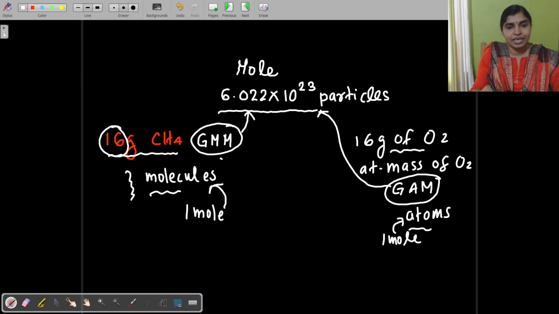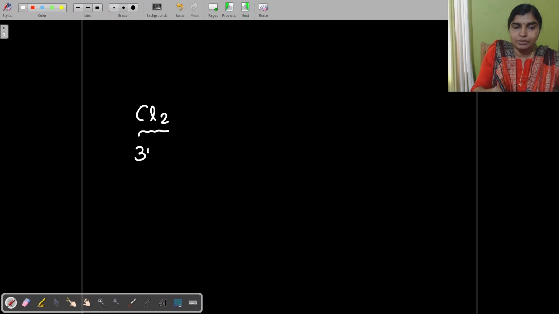One more thing is there. In the case of gases like chlorine or nitrogen, the chlorine molecular mass is equivalent to 35.5 plus 35.5, equivalent to how many grams? 71 grams, isn't it?